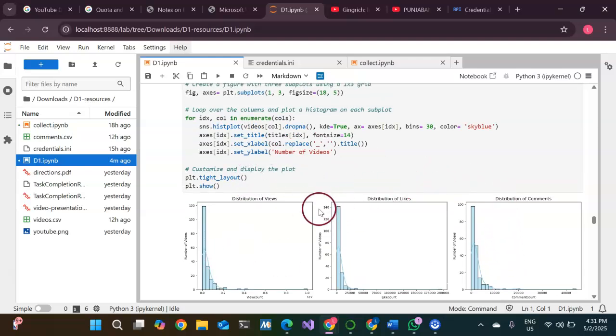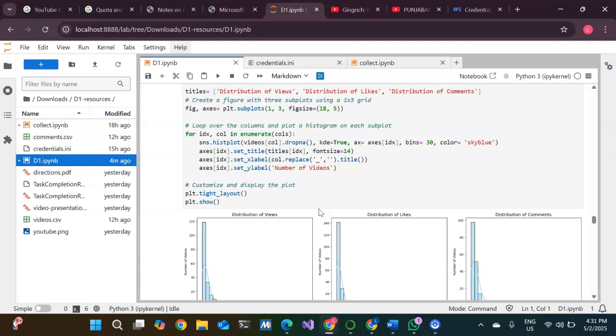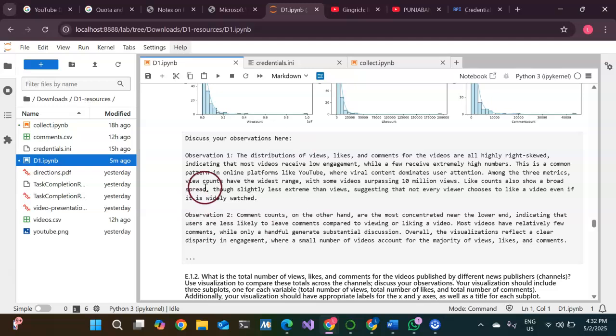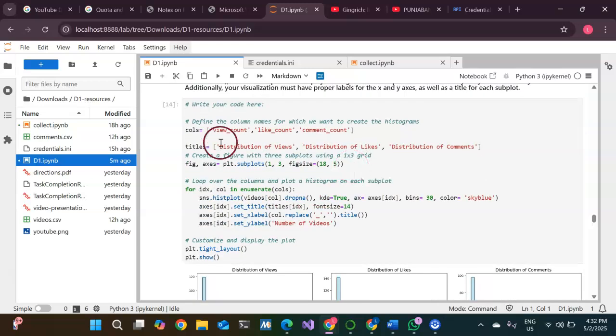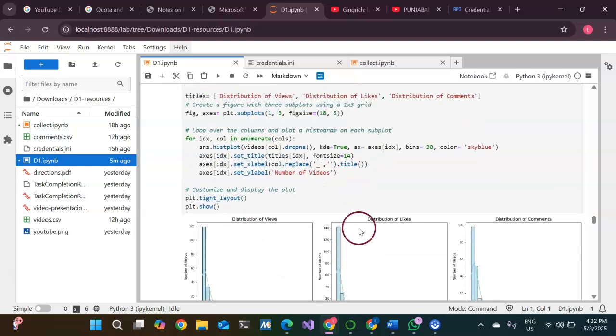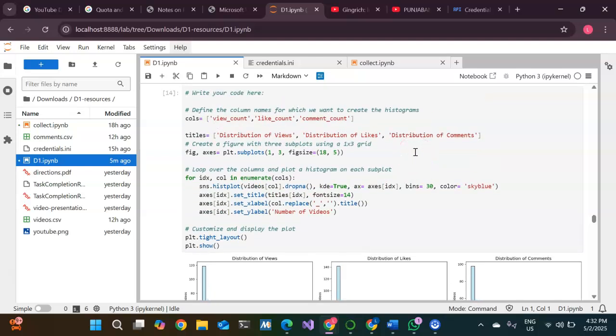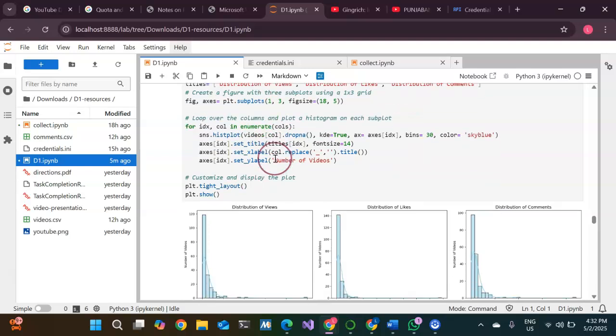These plots help identify general patterns and outliers in user engagement. Here I wrote two observations from this analysis, and basically this is the for loop for creating these three subplots using the titles, indexes we have defined here, and the columns we have defined here.